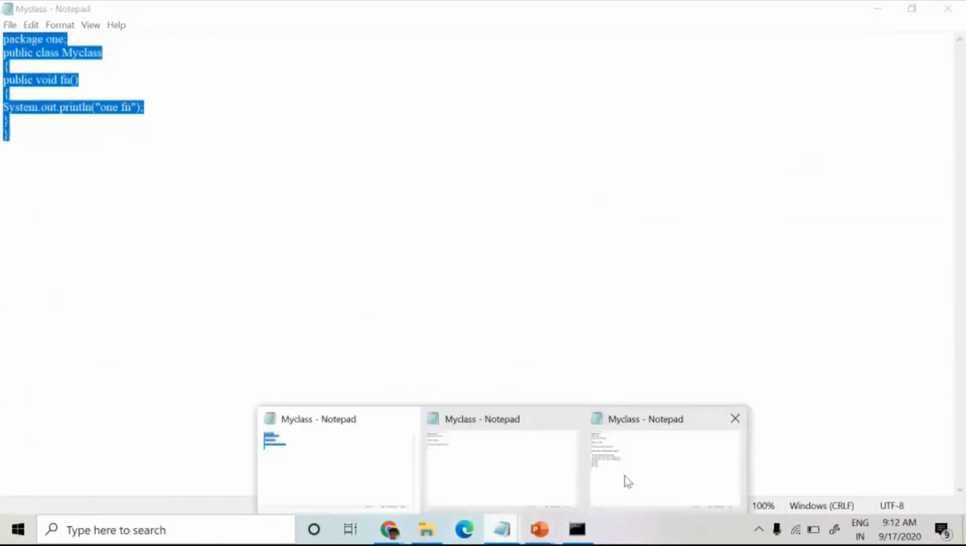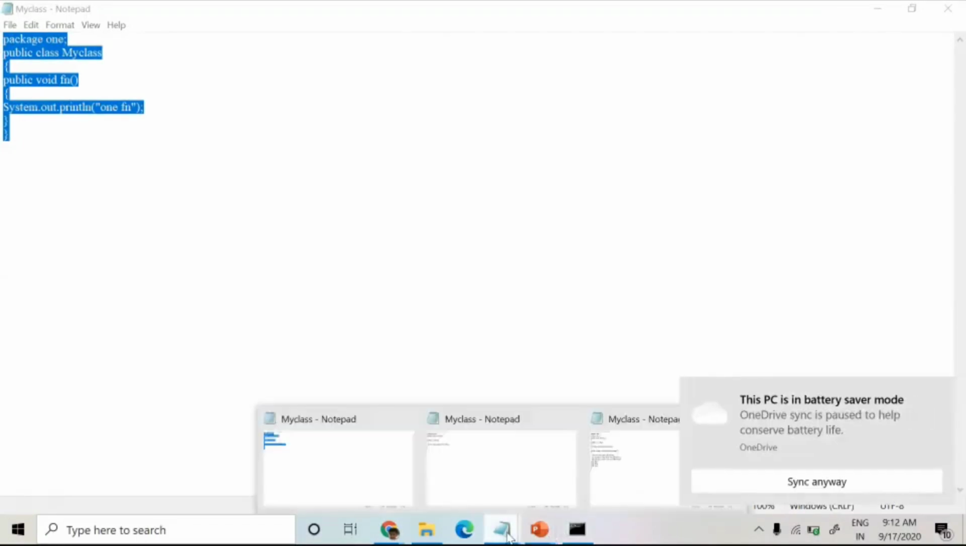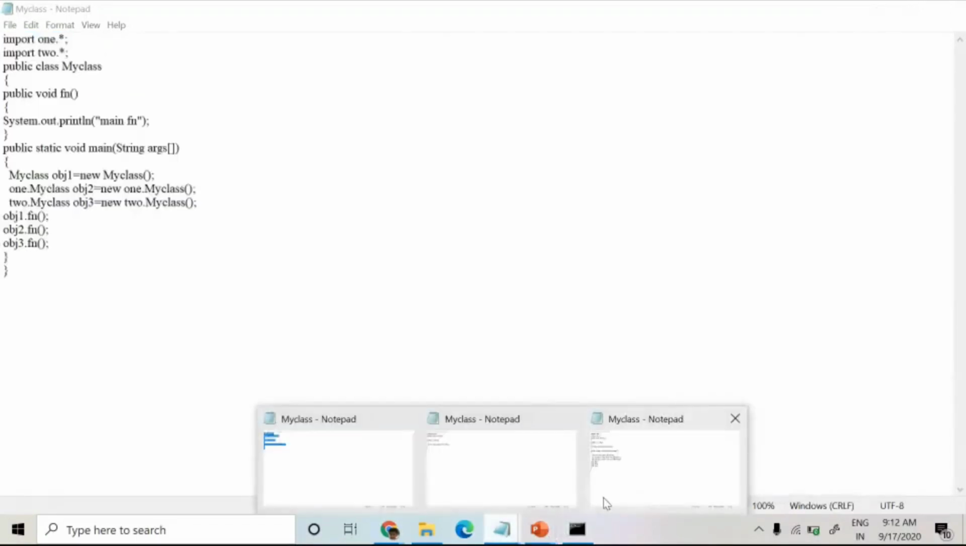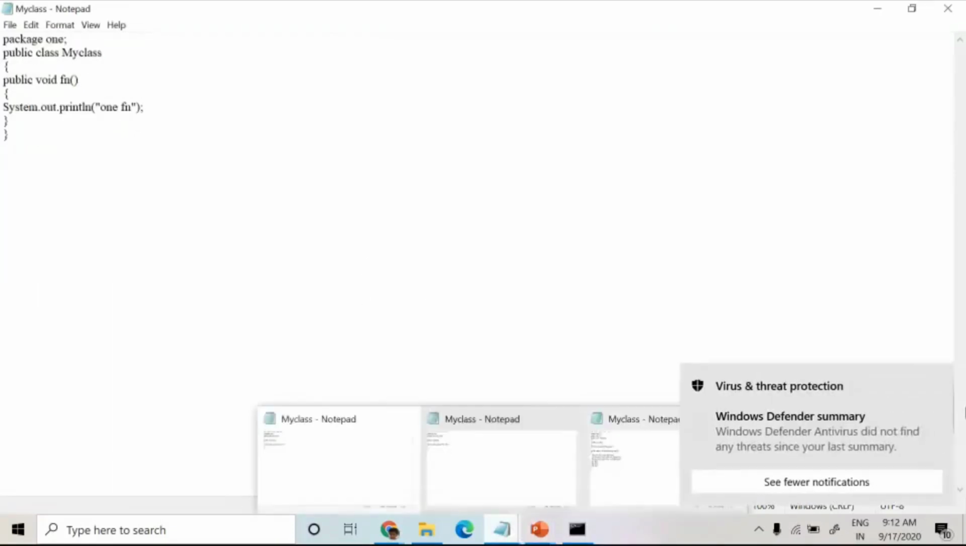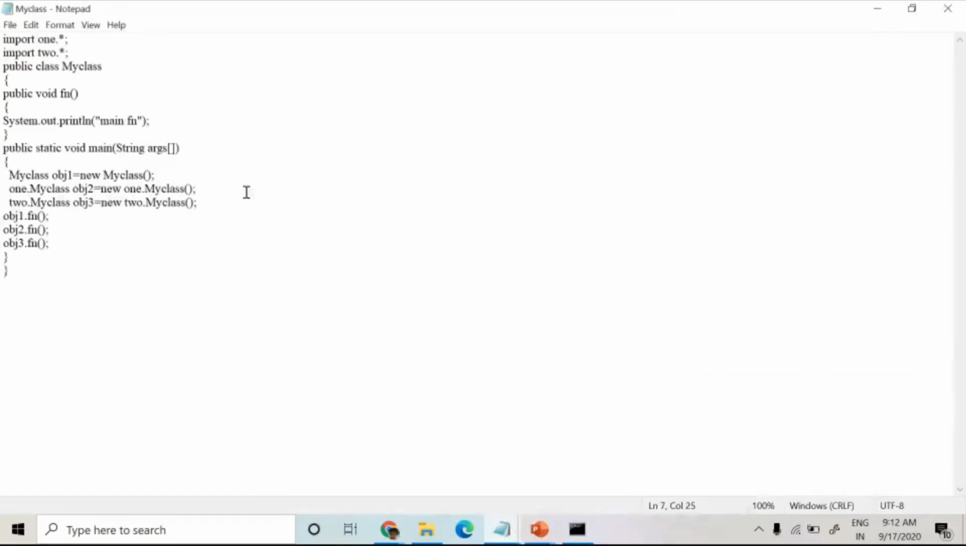Here this import with dot star imports all the classes of that particular package. This is 1 dot star, 2 dot star. With dot star, I'm importing all the classes of that package, but in package 1 I have only one class, and in package 2 I also have only one class. If I have more than one class, I can access all of them using dot star. But if you want to use any one class, you can directly mention the class name here, 1 dot MyClass, and then 2 dot MyClass.